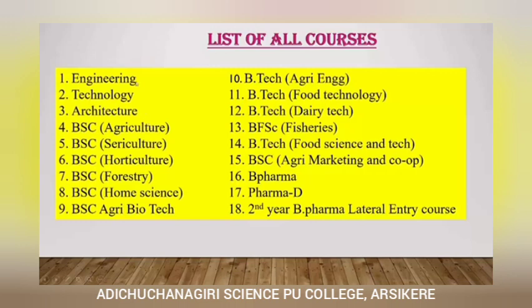So you can go for engineering, technology, architecture, BSc agriculture, BSc sericulture, BSc horticulture, BSc forestry, BSc home science, BSc agri biotech, biotech agri engineering, biotech food technology, biotech dairy tech, BFSE fisheries, BTech food science and tech, BSc agri marketing and cooperation, B Farm and D Farm, then at last second year B Farm lateral entry course. So these are the number of courses that you can get through this Karnataka CET.